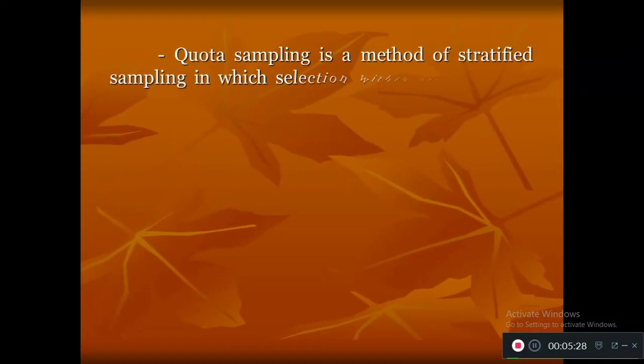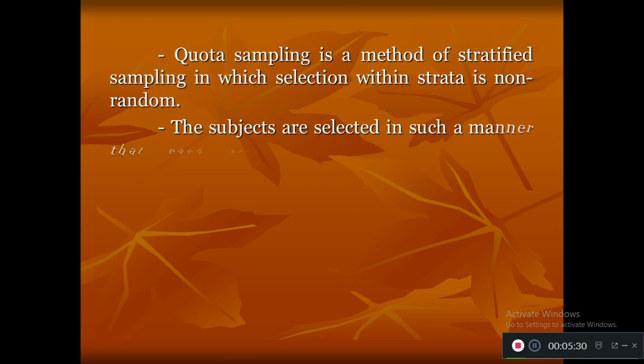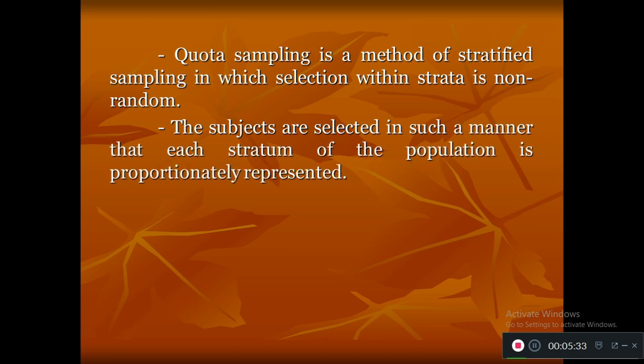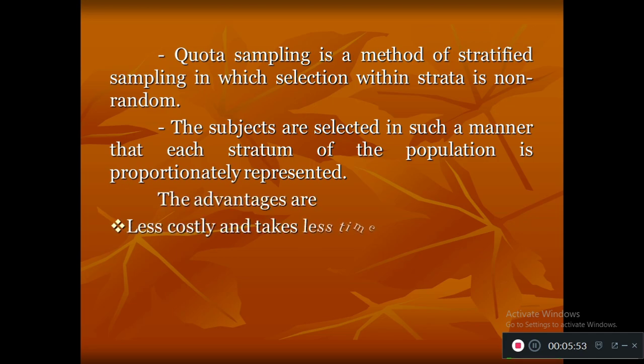So the quota sampling is a method of stratified sampling. This is like stratified sampling method which we used in the probability sampling technique. So here the strata is based on the criteria which we set. In the previous what we have seen, the sample can be selected on a proportionate basis or disproportionate basis.